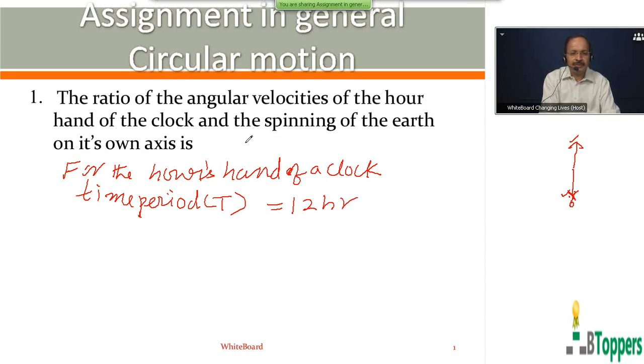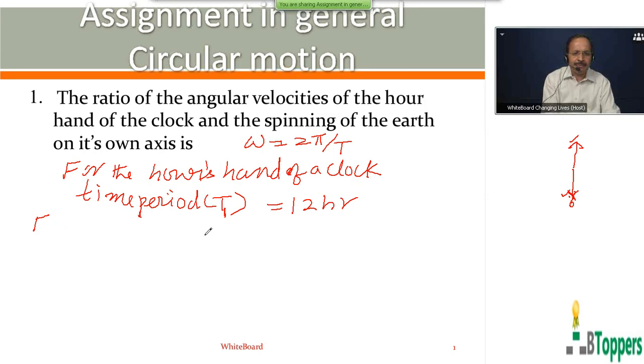In uniform circular motion, angular speed or magnitude of angular velocity is given by 2 pi by time period of revolution. So I denote the time period of revolution for the hour's hand by T1.